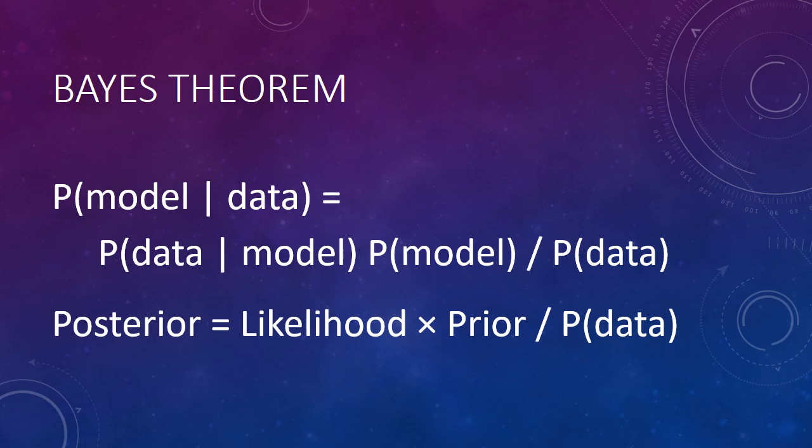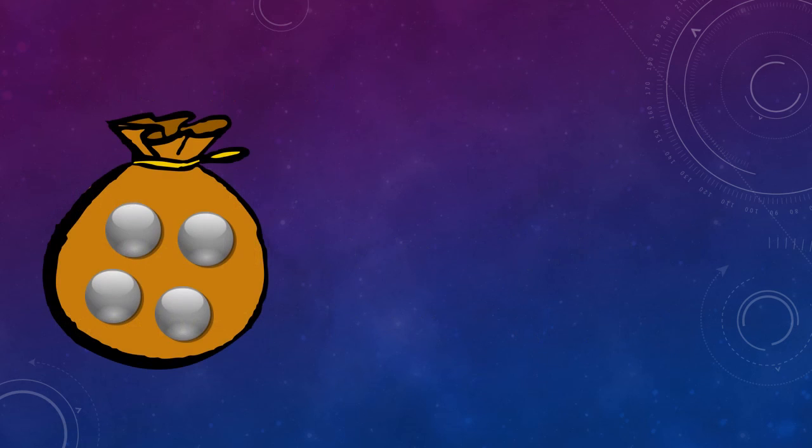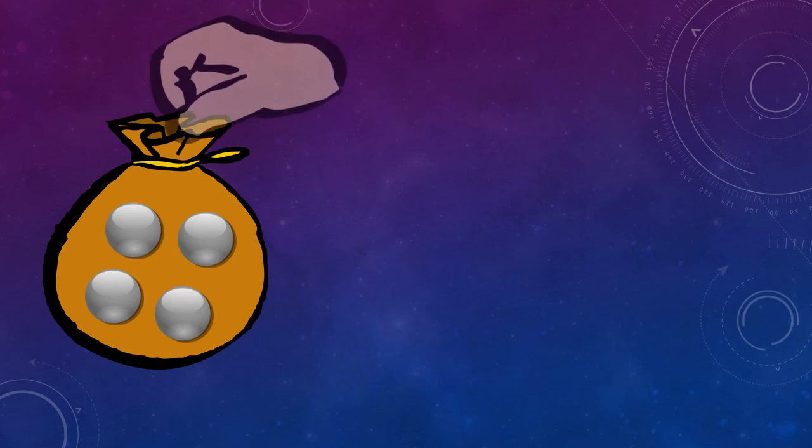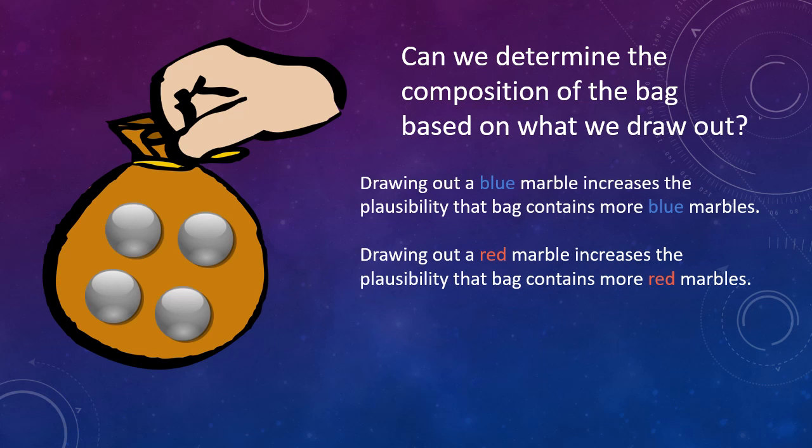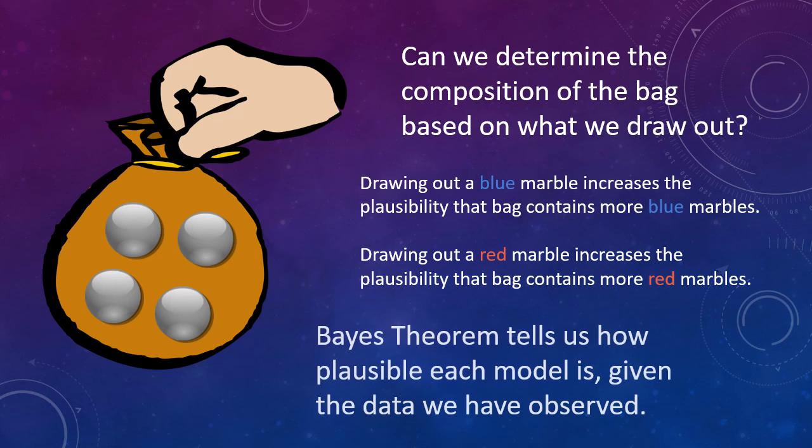So in summary, we considered a mystery bag that contained 4 marbles, some of which were red and some of which were blue. We asked the question, can we determine the composition of the bag based on what we draw out? Each time we drew out a blue marble, it increased the plausibility that the bag contained a lot of blue marbles. And each time we drew out a red marble, it increased the plausibility that the bag contained a lot of red marbles. Bayes' theorem told us how plausible each model was given the information that we observed.